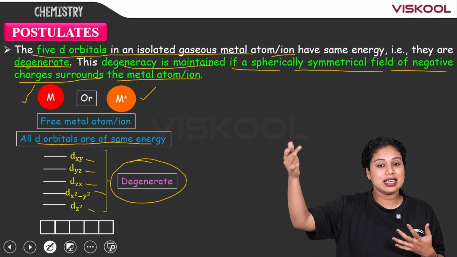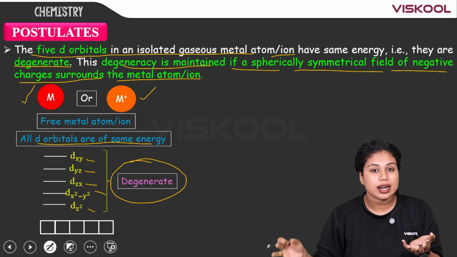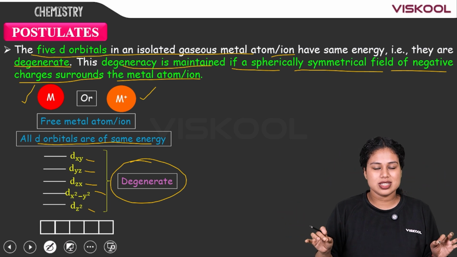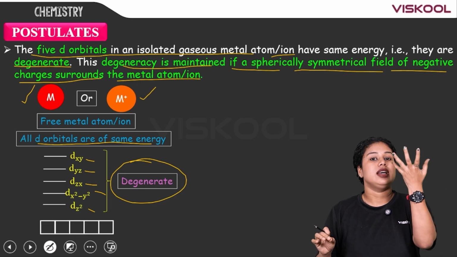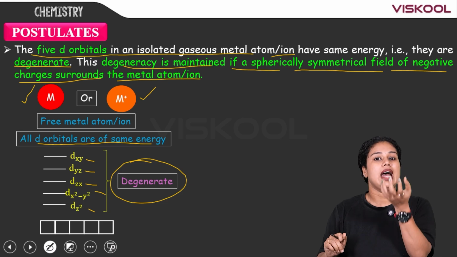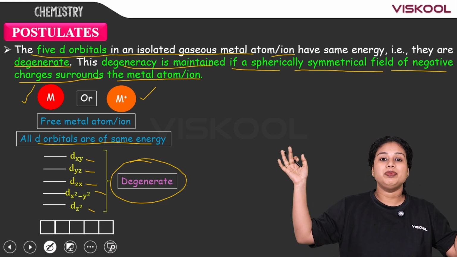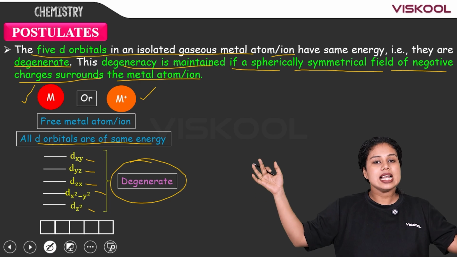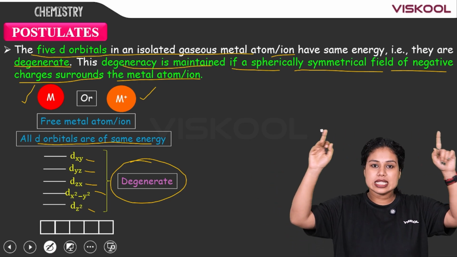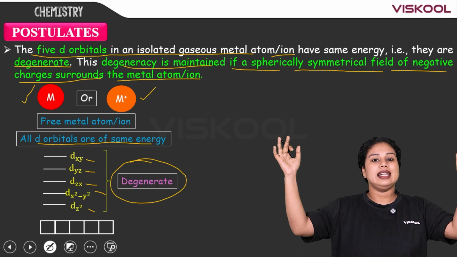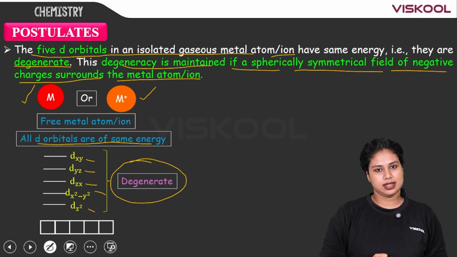Please imagine the situation; this is just an imaginary situation. The ligands approach it in a symmetrically spherical way.